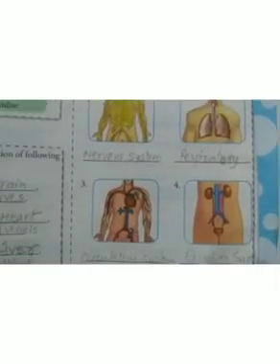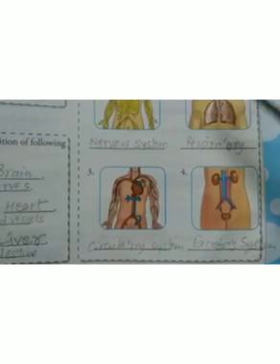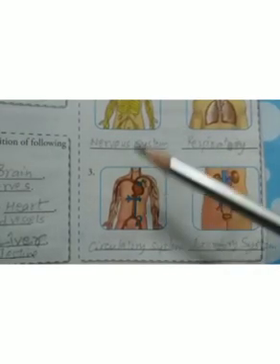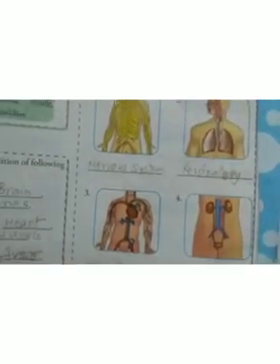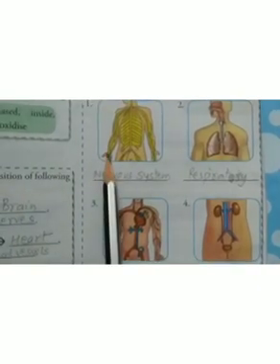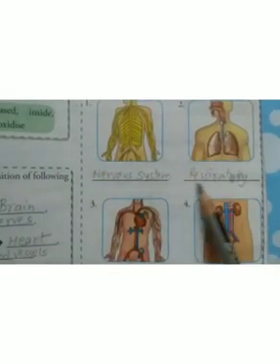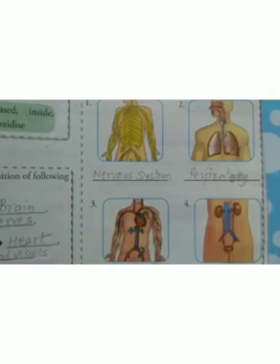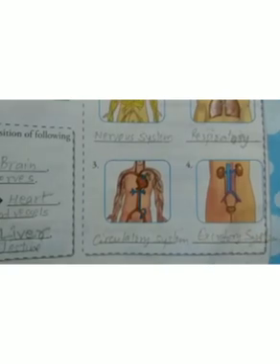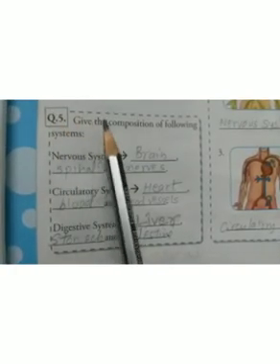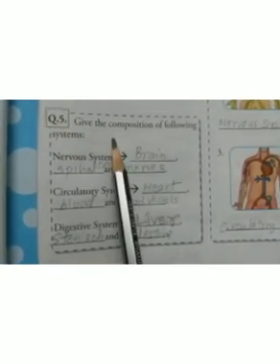Now the fourth one is, what you have to do is name the system shown in the pictures. So first one is nervous system, second one is respiratory system, third one is circulatory system and fourth one is excretory system. Now question number 5 is there, give the composition of the following systems.